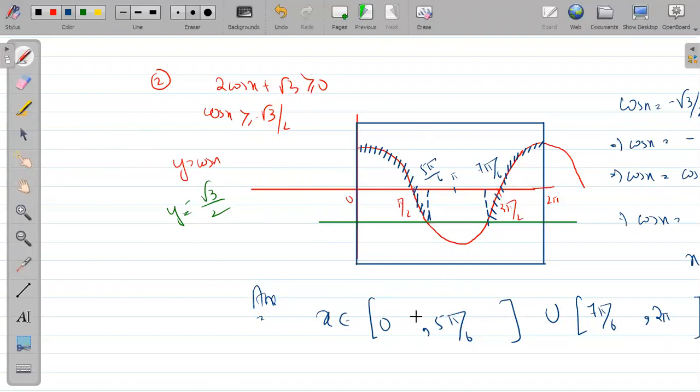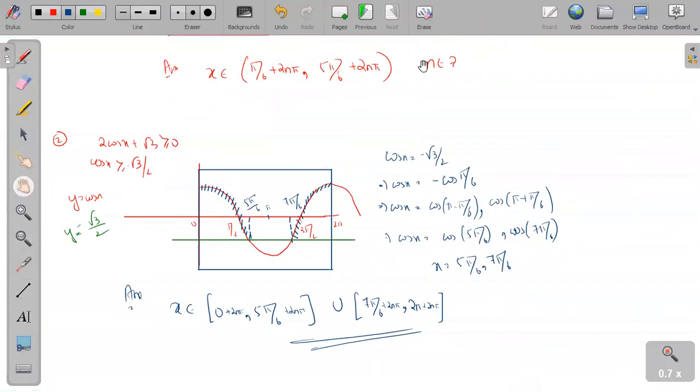So how to write the general solution? Because the period is 2 pi, I add 2n pi to every point, because whatever happens in this box can happen in other boxes also. Is it correct? Just check it out. How many of you got the correct answer? This is the answer. You have to write this answer in this way. My advice is to always make a box from 0 to the interval of the function.